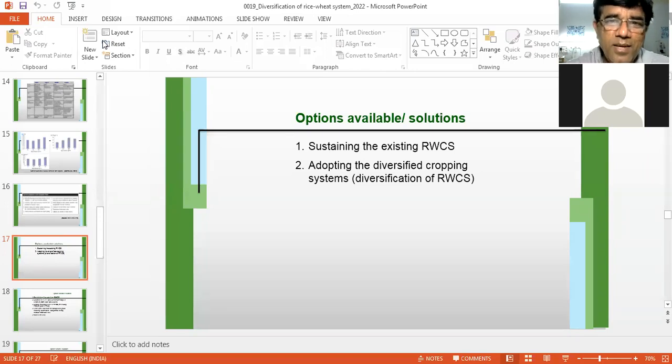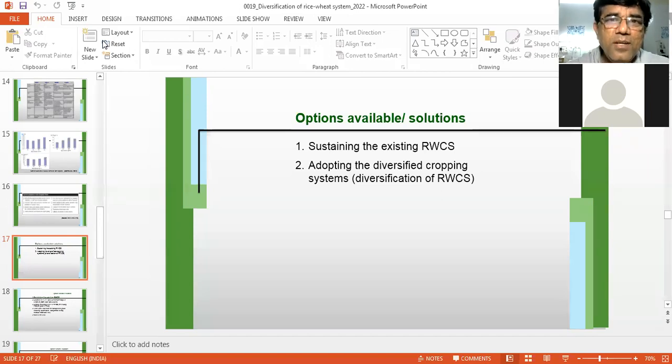Nutrient imbalance is there. In Indo-Gangetic plains, farmers have used excess doses of phosphorus. Now, in many soils there is excess accumulation of phosphorus. So imbalanced nutrition is happening because of DAP. And also there are issues related to soil erosion and availability of water.